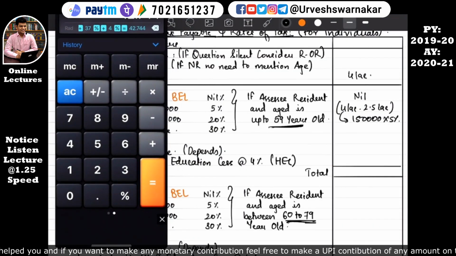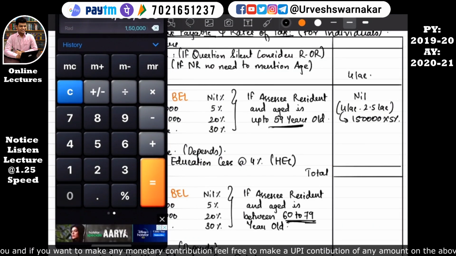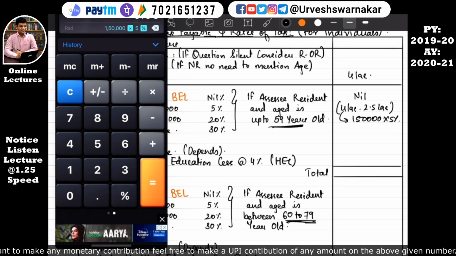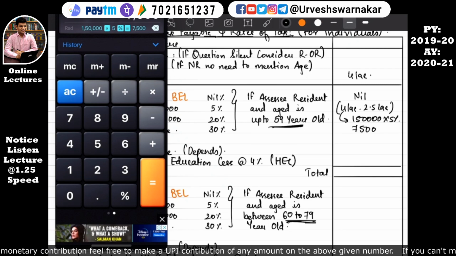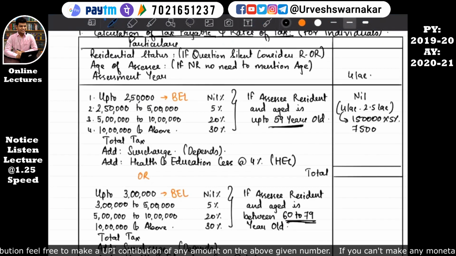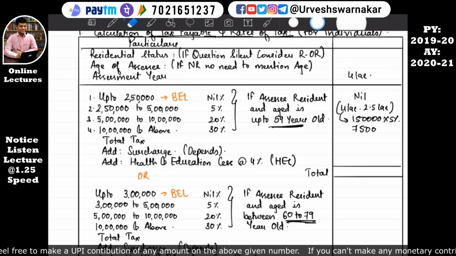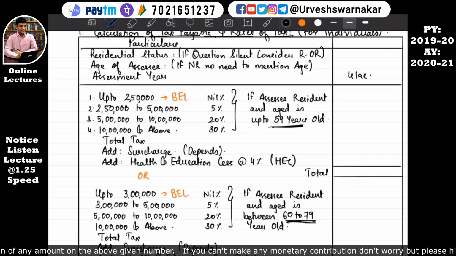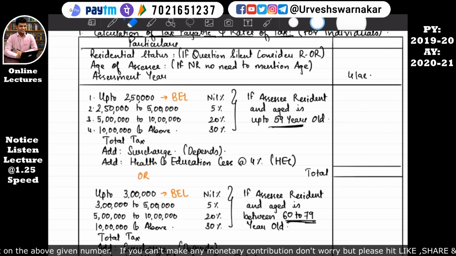See, 1,50,000 into 5% is equal to 7,500. That means the tax payable by the assessee is 7,500. Okay, there is a concept of health and education cess, which we will come to know after completing these slab rates. So if the assessee earns an income of 4 lakhs, he'll have to pay a tax of 7,500.